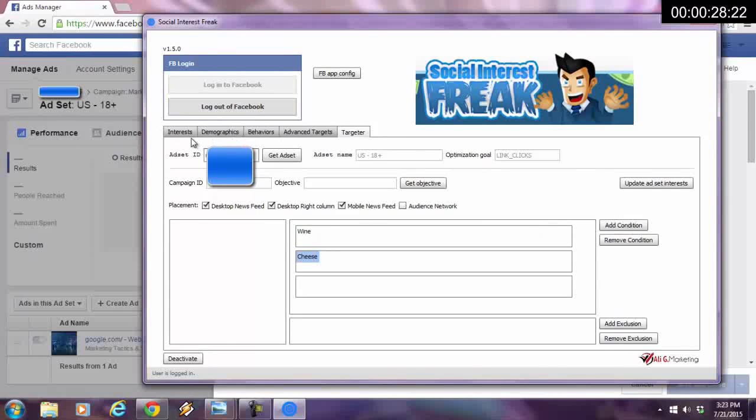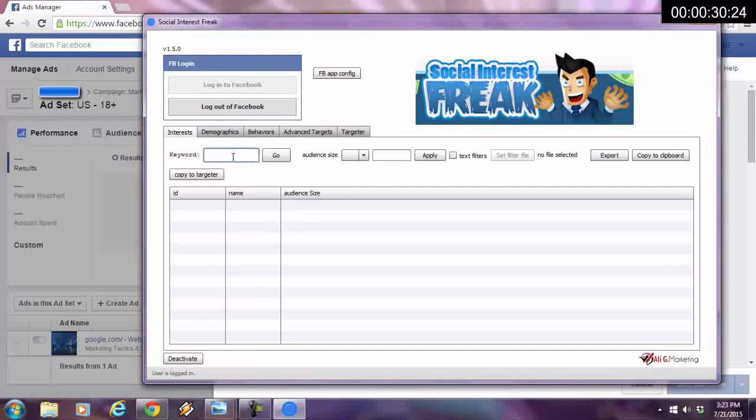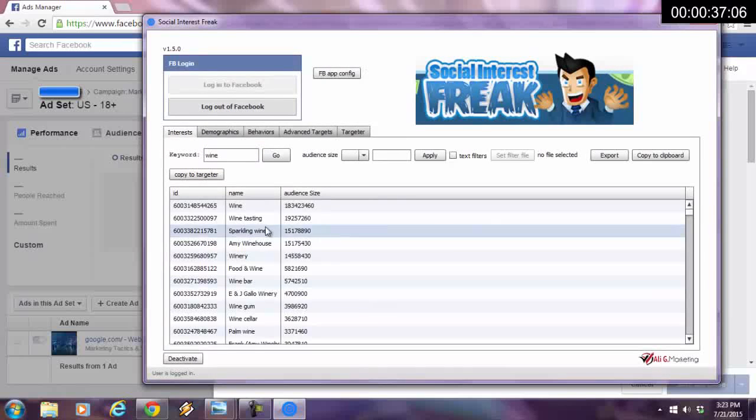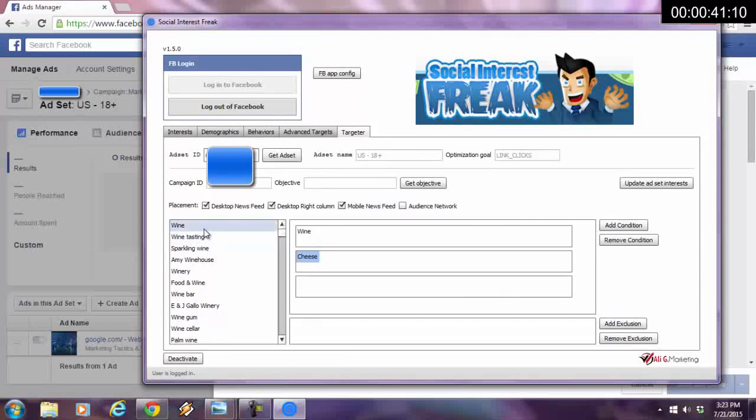But before I do that, I'm going to go in the interest tab over here and I'm going to type in wine. I want to get every interest that has to do with wine, right? I hit go. Here we go. I'm going to copy these to the targeter. Now we're in the targeter. I'm going to drag wine tasting here. I'm going to drag winery here. I'm going to drag and drop wine bar here. Oh, food and wine. I'm going to drag and drop that over there. And I'm going to drag and drop wine cellar over here.